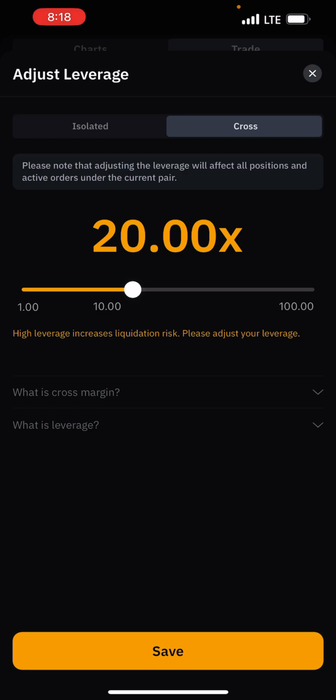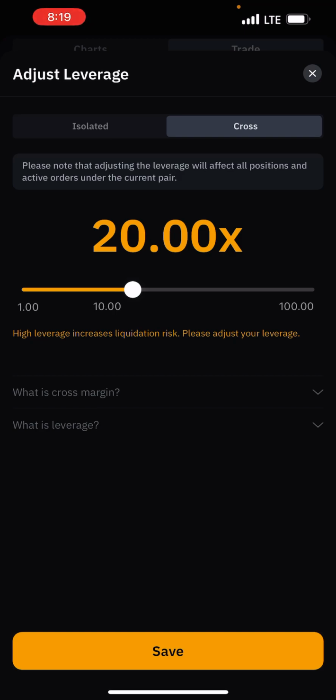Now what is isolated? Isolated is when you start your trading and choose isolated, which means your money stands alone and is going to be closer to your liquidation. If you start trading with isolated, it has its own benefit. If your money is not that much, your liquidation might be very close to the entering price.